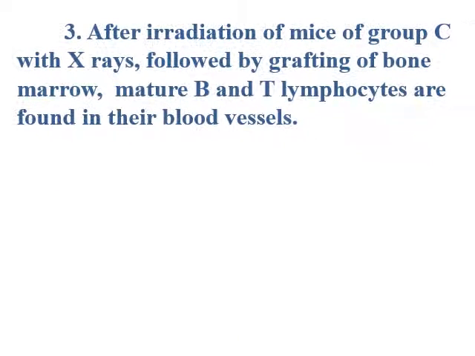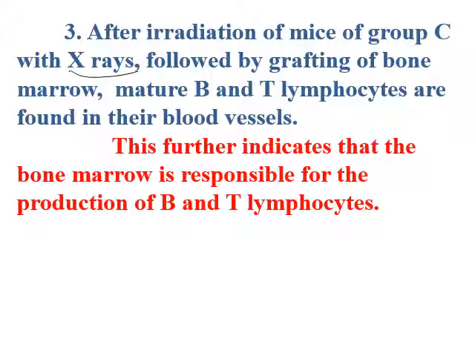Moving to experiment 3, after irradiation of mice of group C with X-rays, we destroy the bone marrow, followed by grafting of bone marrow. Mature B and T lymphocytes are found. What does this indicate? This further indicates that the bone marrow is responsible for the production of B and T lymphocytes.